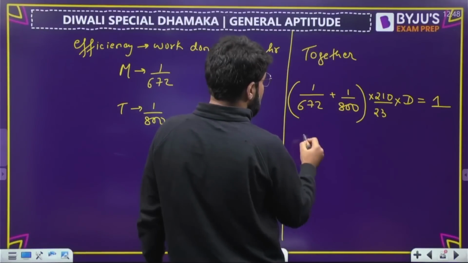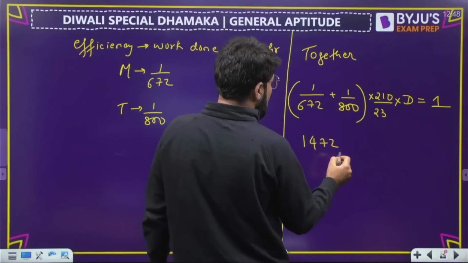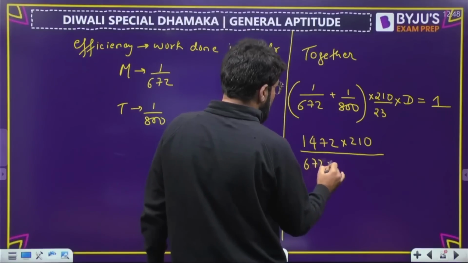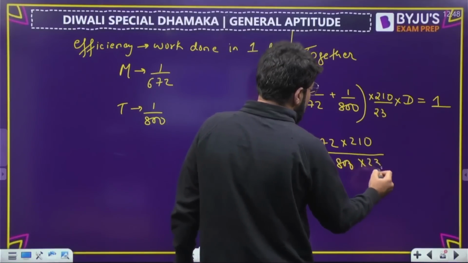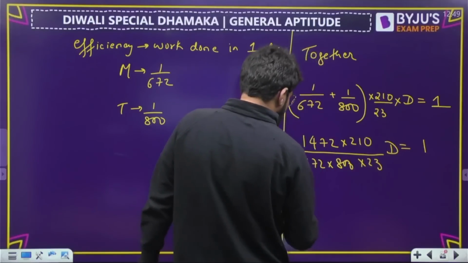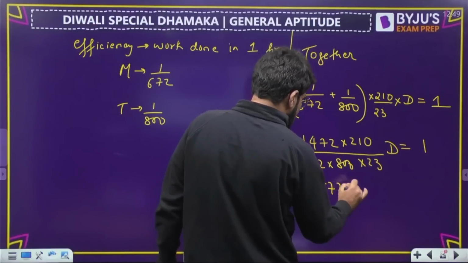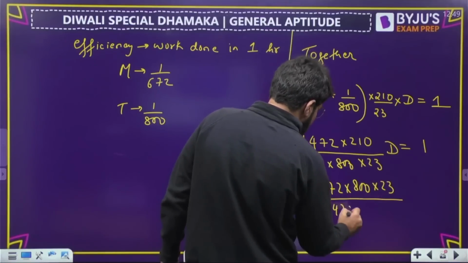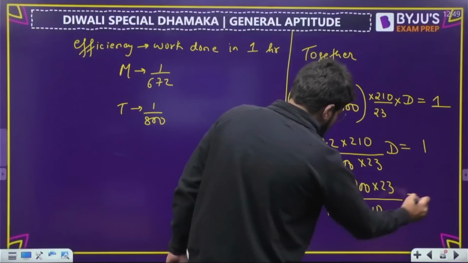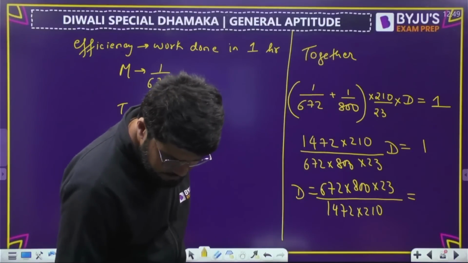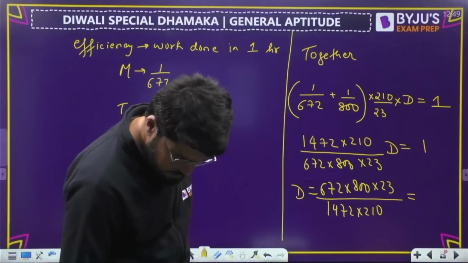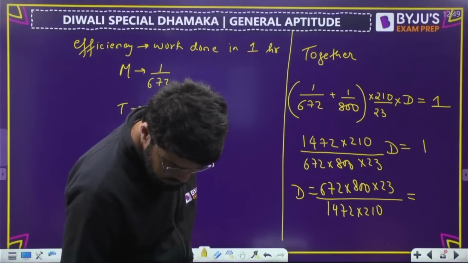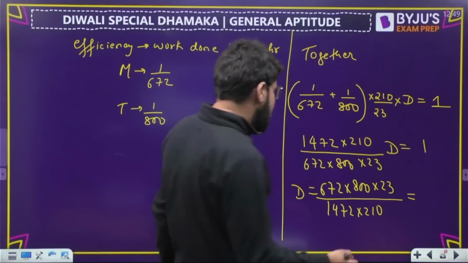So 800 plus 672. 8 plus 6, 14. 1472. Into 210, divided by 672 into 800 into 23, whole multiplied by D is 1. So D is 672 into 800 into 23 whole divided by 1472 and 210. The rest is just calculation. Divide by 210 as well. 40 is the clear answer.